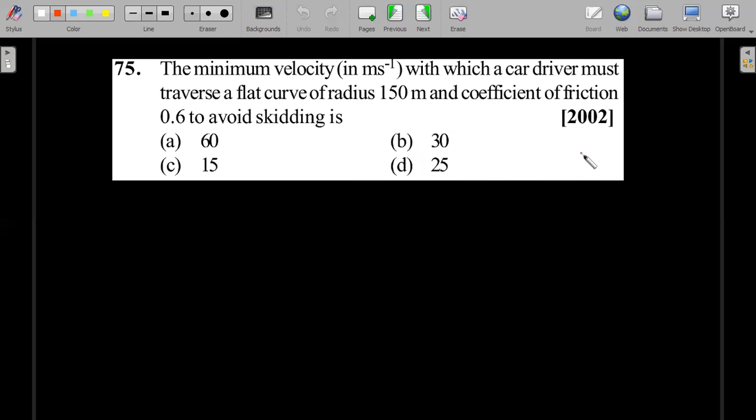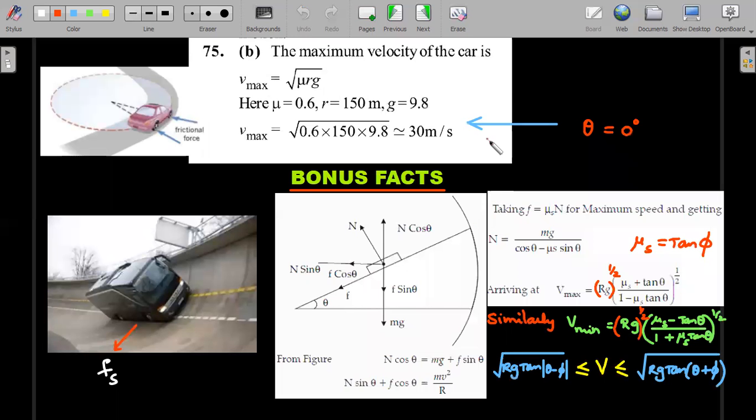Okay, next one is on the banking of roads. Okay, this is not a banking question. I'll give you the concept of banking and a very quick shortcut to solve problems on banking if at all they asked in the question. So the minimum velocity with which a car driver must traverse a flat curve of radius 150 meter and coefficient of 0.6 to avoid skidding is. Okay, are you ready? There is a solution to the question and we'll talk about the bonus facts below.